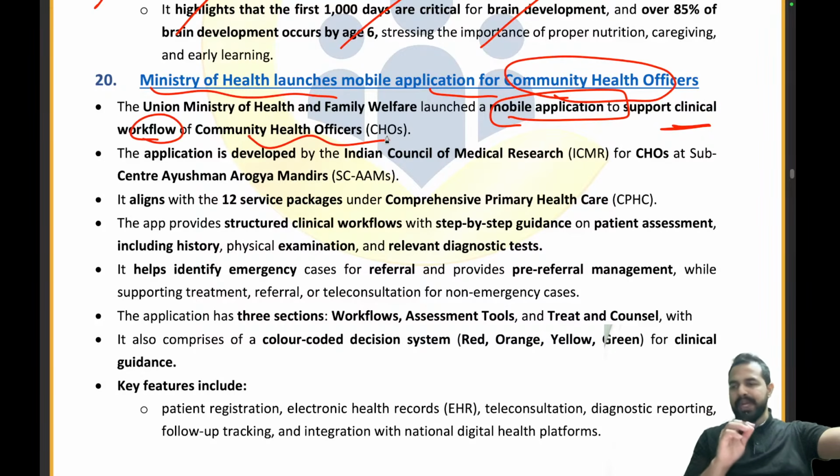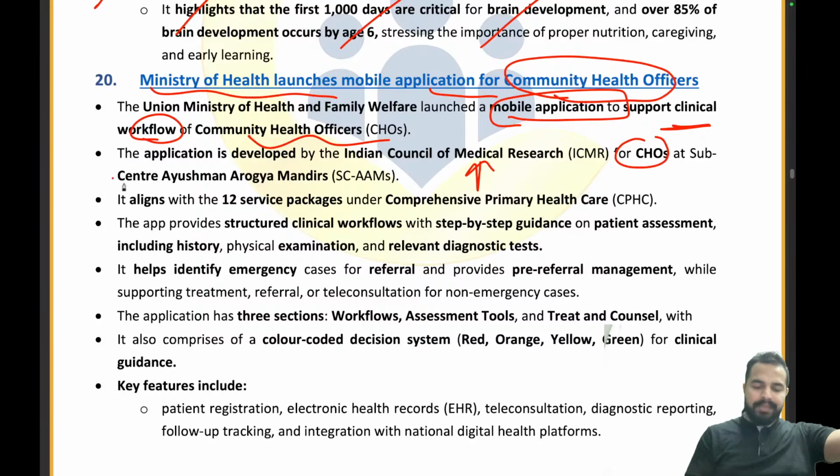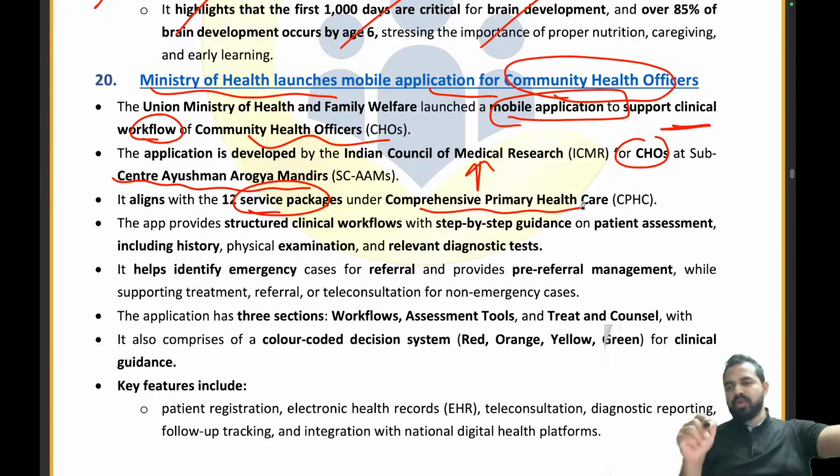See guys, whoever the community health officers are who are working, their workflow will be more organized and supported by this mobile application. And who has developed this mobile application? Developed by ICMR, the Indian Council of Medical Research, for community health officers at the sub-center Ayushman Arogya Mandirs. Now my dear friends, this aligns with the 12 service packages under the comprehensive primary health care. So comprehensive primary health care has 12 service packages, and this application will be aligned with those services.